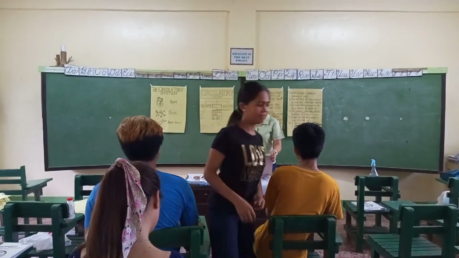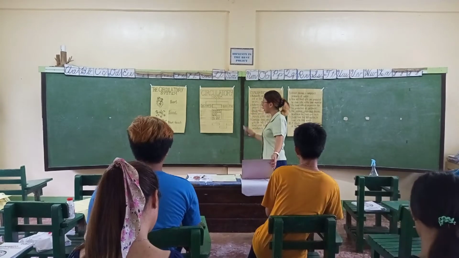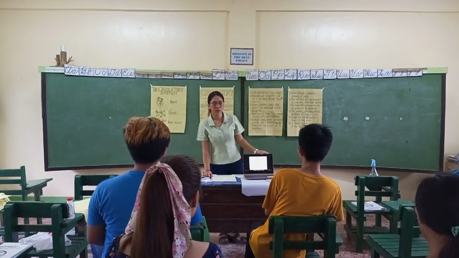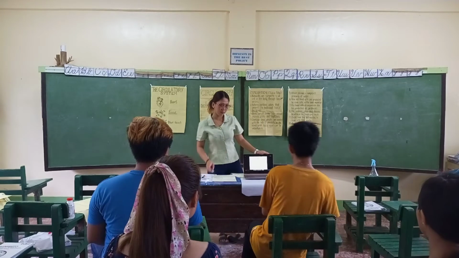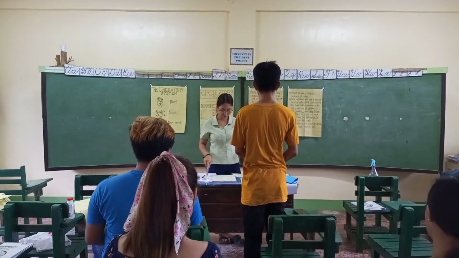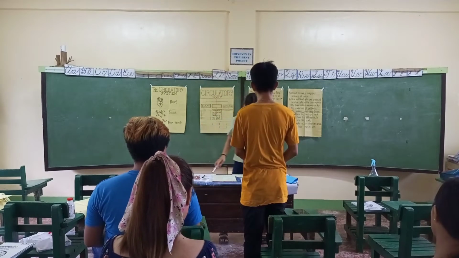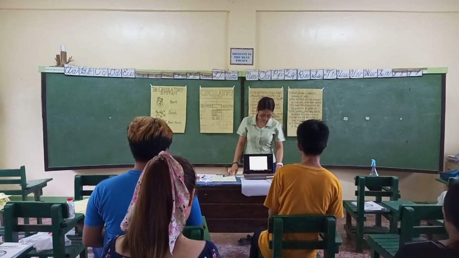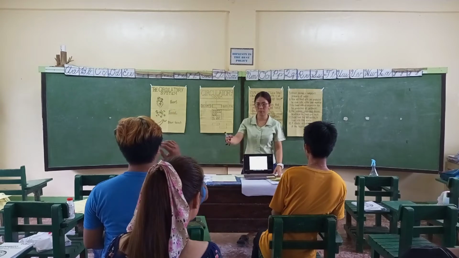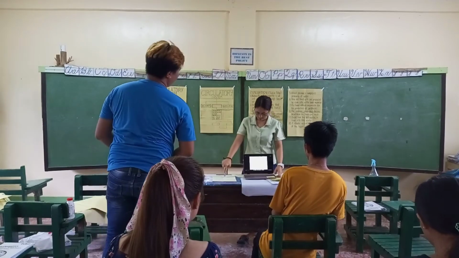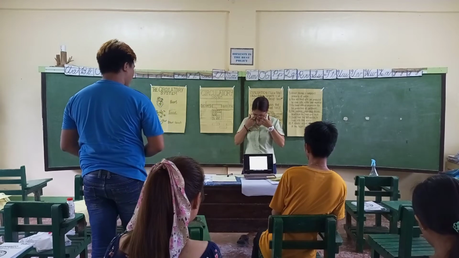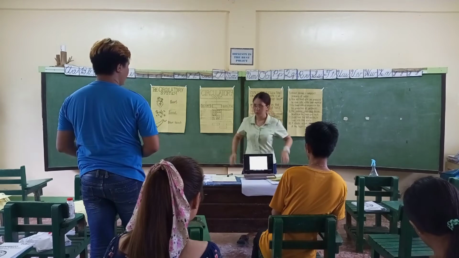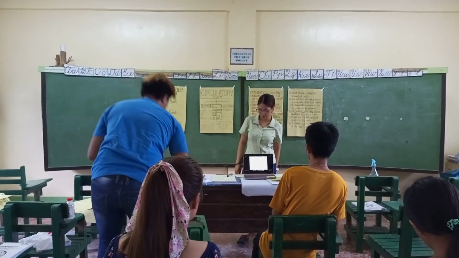So the circulatory system has three main components, which are the heart, blood, and the blood vessels. The heart is the one that pumps the blood throughout the body. Please read, Brainerd. Heart. It is the organ that pumps blood throughout the body as it beats. It also helps to maintain adequate blood pressure throughout the body. The second is blood. Please read. Blood transports oxygen and other nutrients all over the body, and collects carbon dioxide as a waste product away from the tissues.